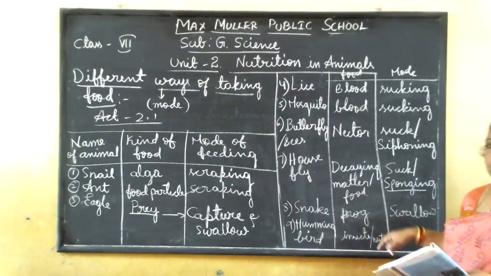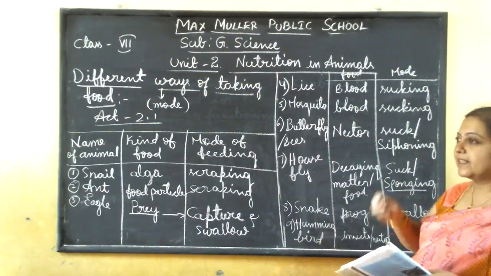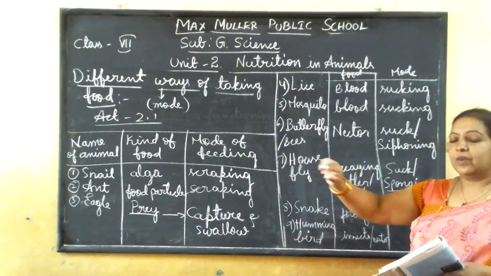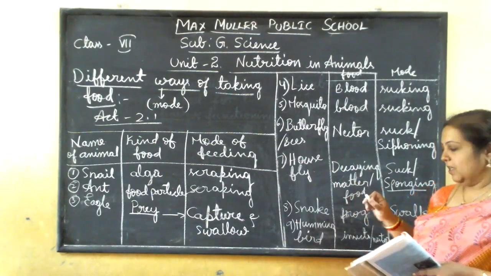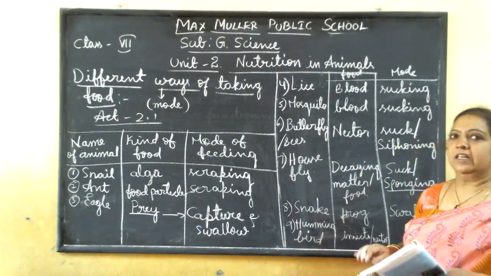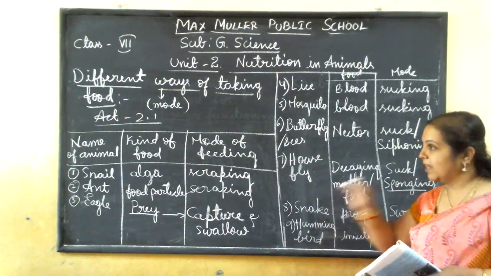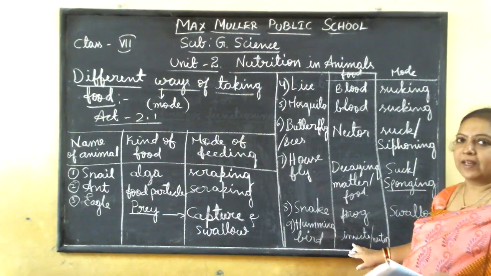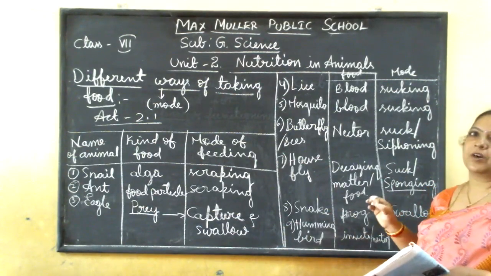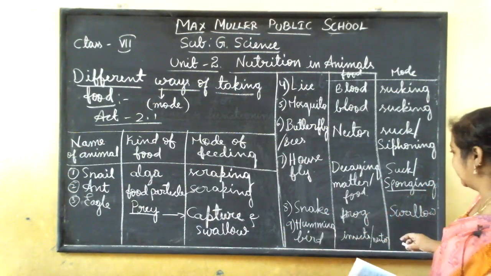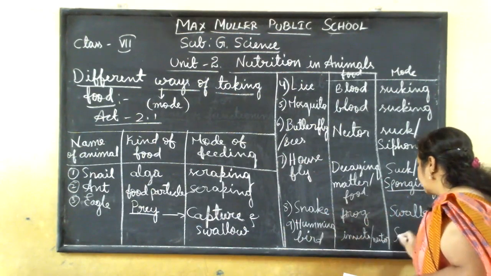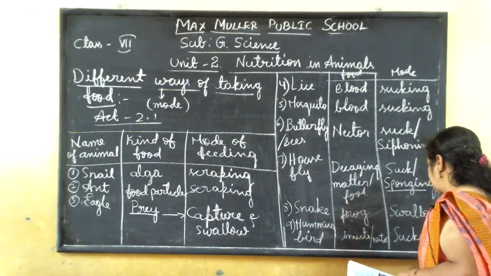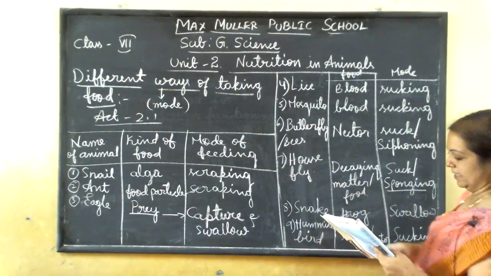It will suck with its mouth part. It has a beak-like structure, which we will call a proboscis. With that it will put it inside the flower, or it will take other food items like small body parts of insects that it can eat. So here also you can name it as sucking food. It will suck the food.